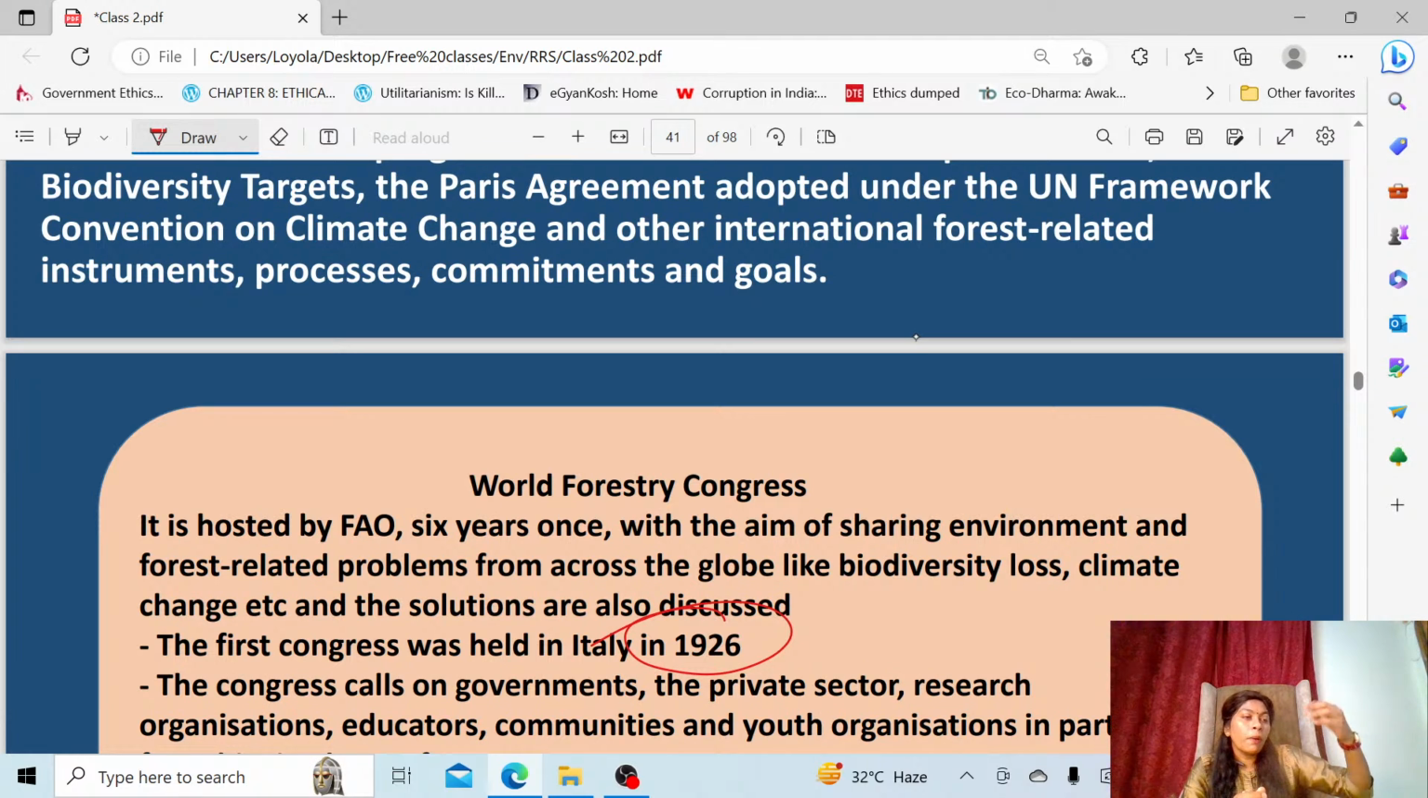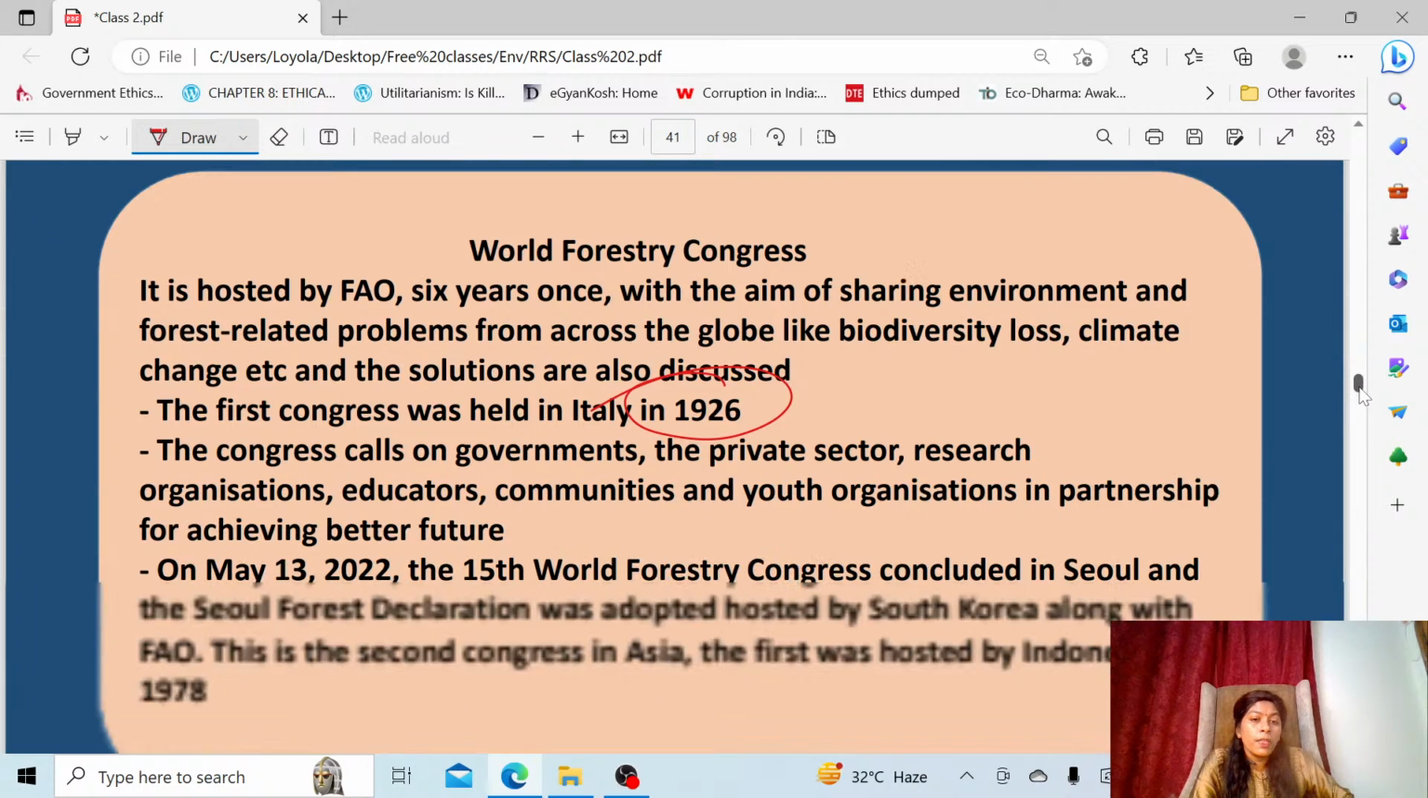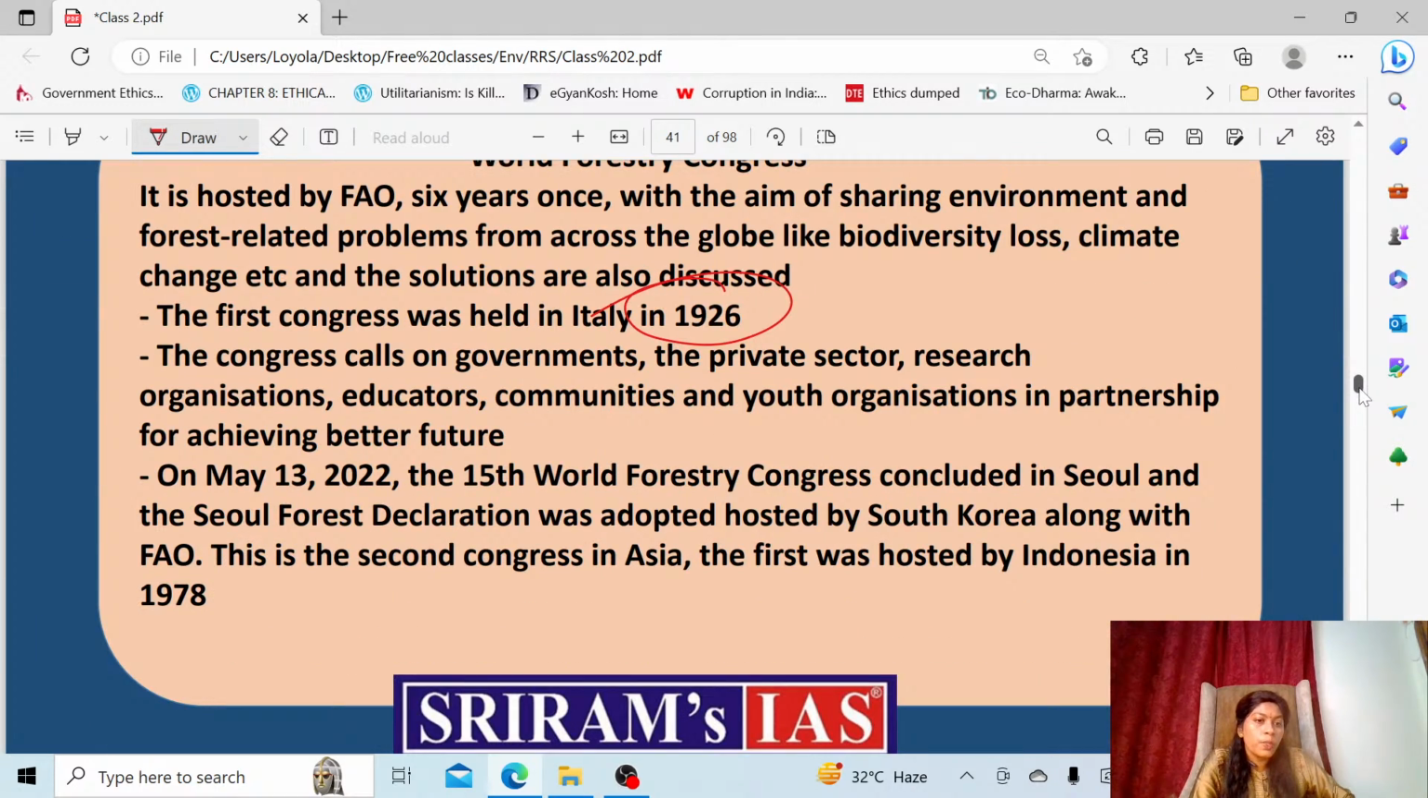which are occurring around the globe, like biodiversity loss. Everything is interlinked, and climate change and forest loss, like this they will be discussing the problems and finding solutions. In 2022 the 15th World Forestry Congress was concluded in Seoul. It took place in Seoul after a long time, 6 years. This year it happened, so there might be a chance of asking. And there they proposed a Seoul Forest Declaration, which was adopted.